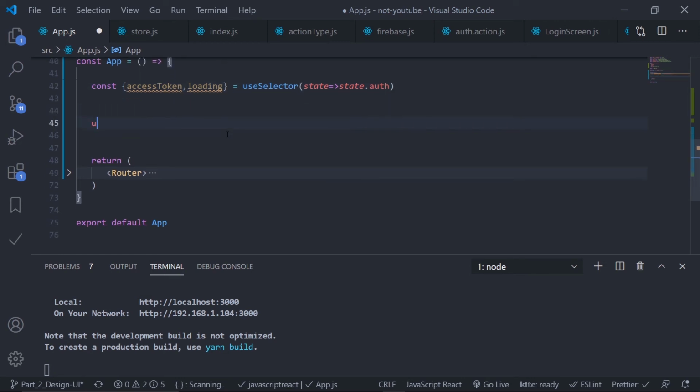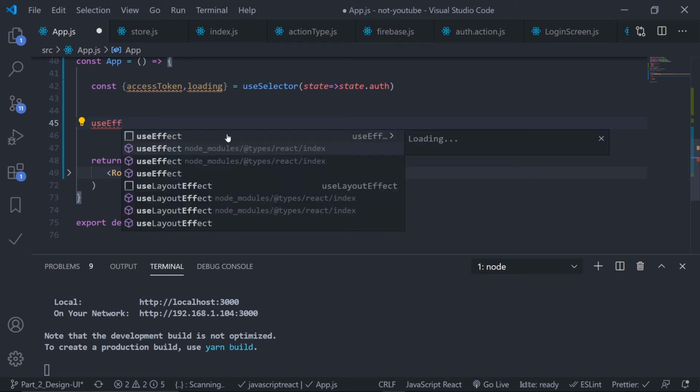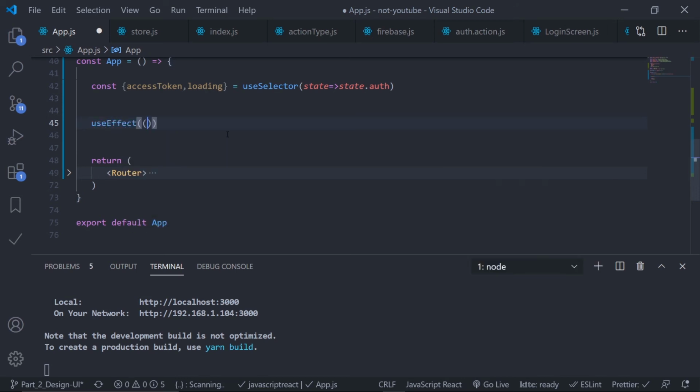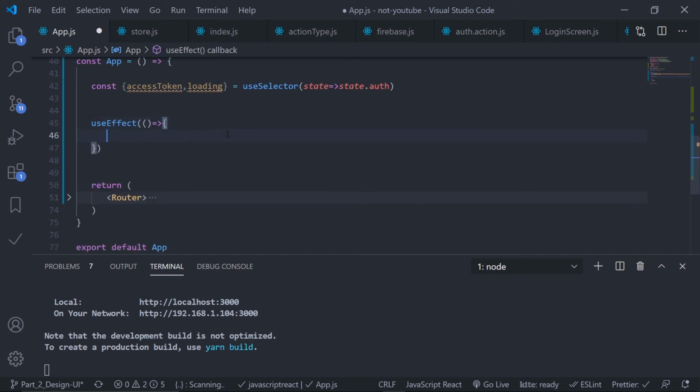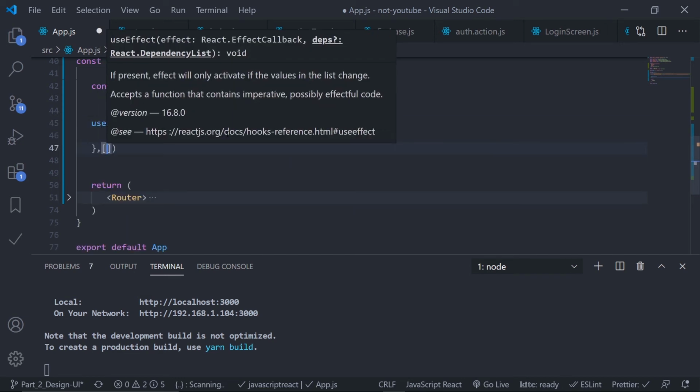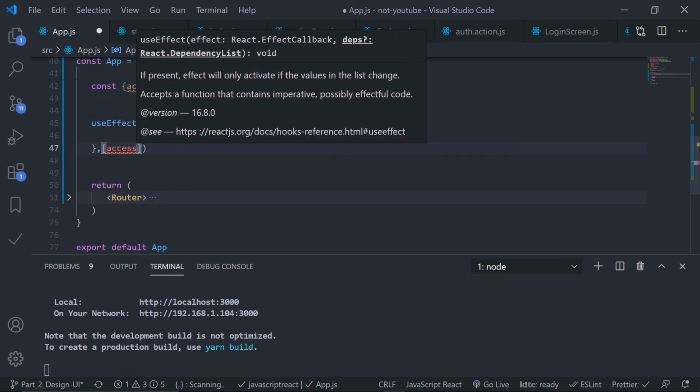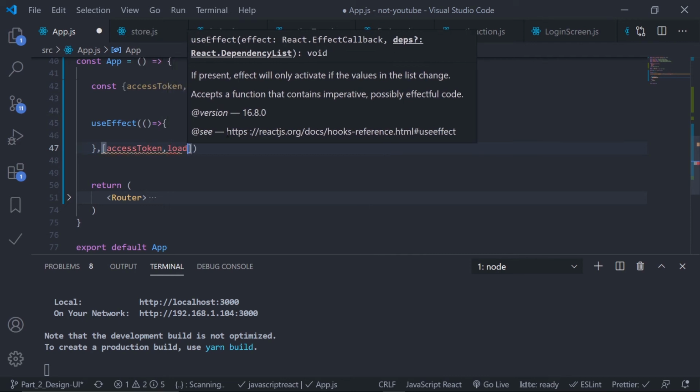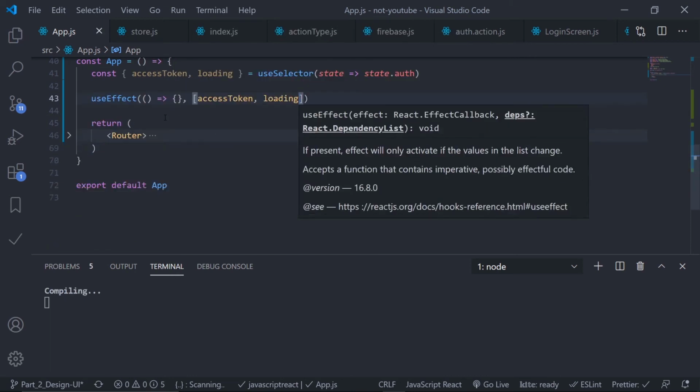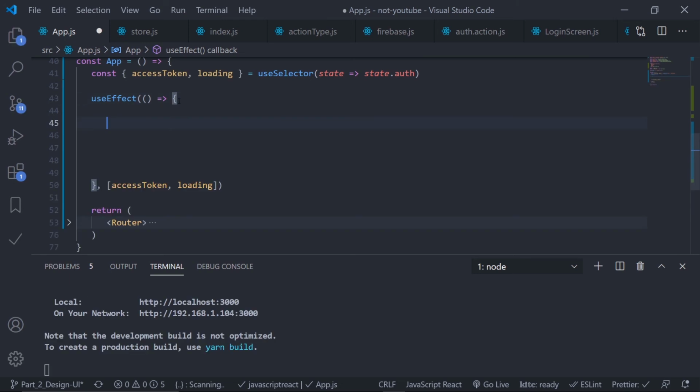And then again a useEffect from React, and then an arrow function, and also a dependency array. Inside this dependency array I will pass the access token and the loading state. That's it. So I will check inside this useEffect if the access token is null or not, and I also need to check if the request is completed or not.